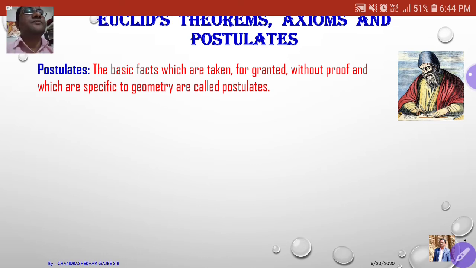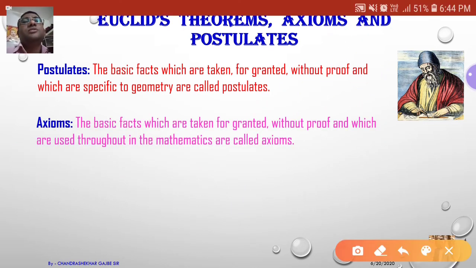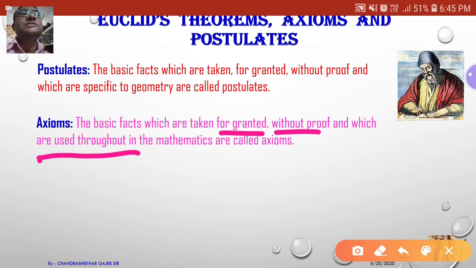Next we are taking axioms. The basic facts which are taken for granted without proof and which are used throughout mathematics are called axioms. That means axioms we use anywhere in mathematics, and they are also taken for granted without proof. These statements are called axioms.